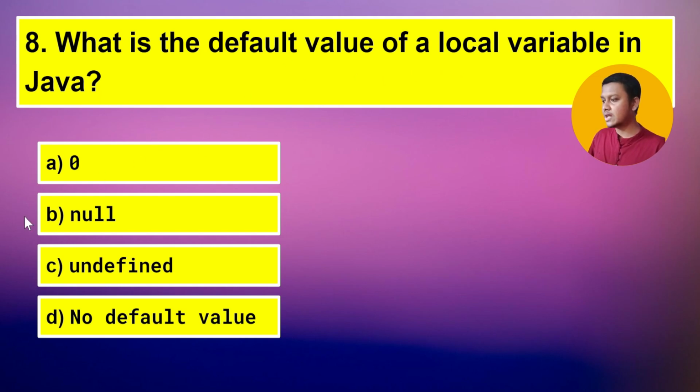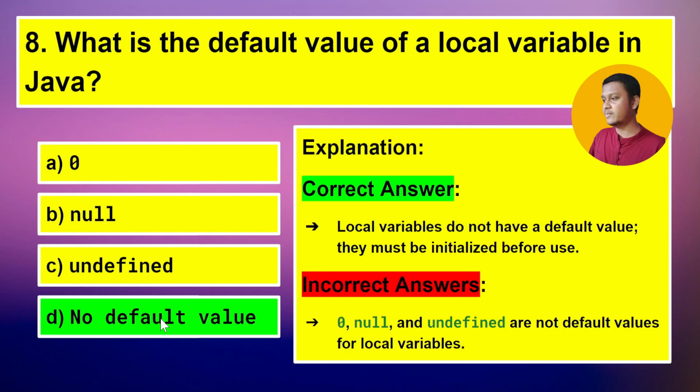The options are 0, null, undefined, and no default value. You can comment down the correct answer. The correct answer is no default value, because local variables depend upon their data types. So how can we generalize the value of a local variable? You can see the explanation: local variables do not have a default value. They must be initialized before use.